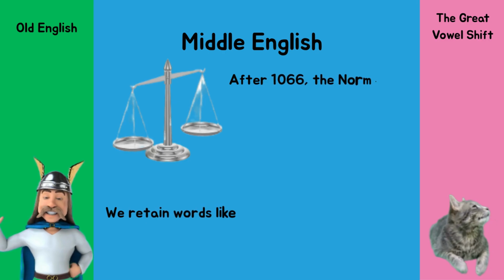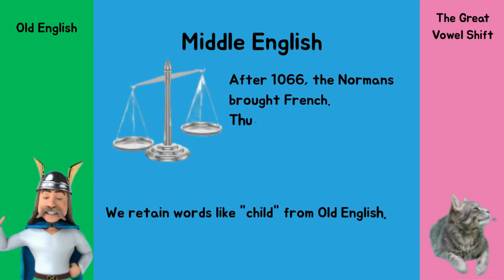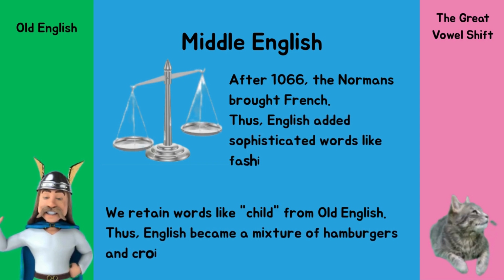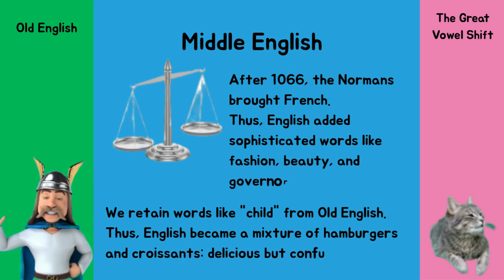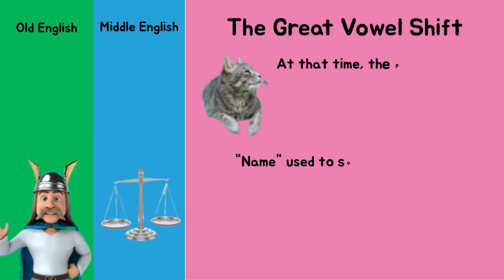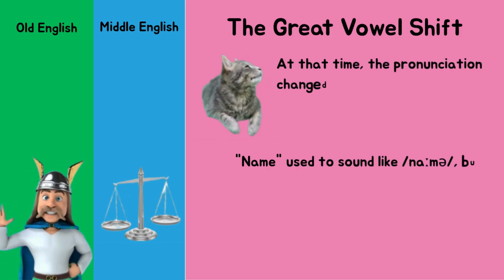Middle English. After 1066, the Normans brought French. Thus, English added sophisticated words like fashion, beauty, and governor. We retain words like child from Old English. Thus, English became a mixture of hamburgers and croissants. Delicious but confusing.